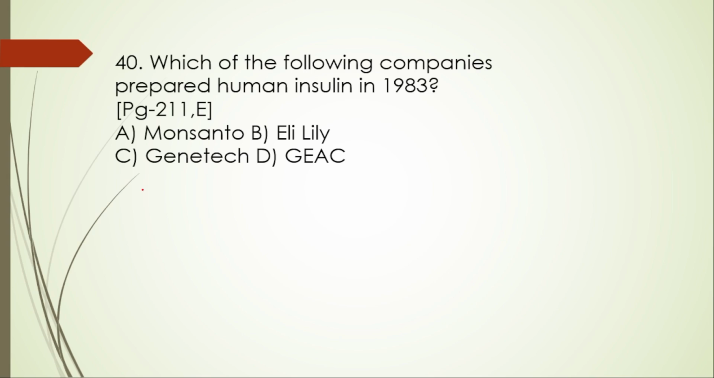40th question. Which of the following companies prepared human insulin in 1983? A. Monsanto, B. Eli Lilly, C. Genentech, and then D. GEAC. So here in 1983 the American company Eli Lilly became the first to produce and then market genetically engineered human insulin, which is called Humulin.